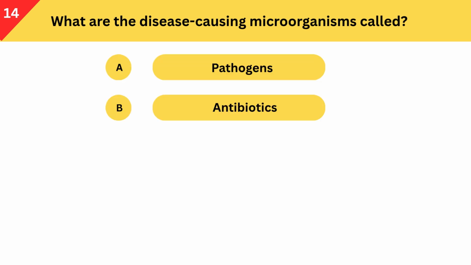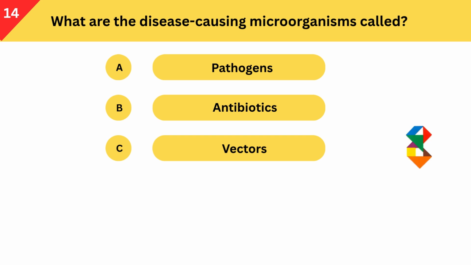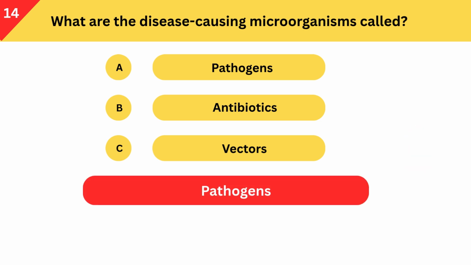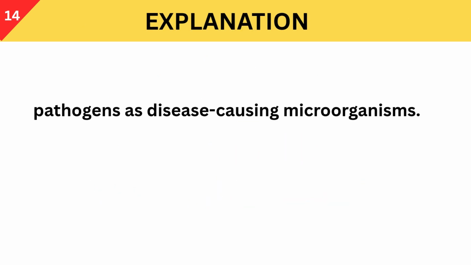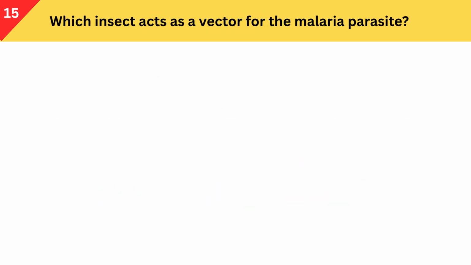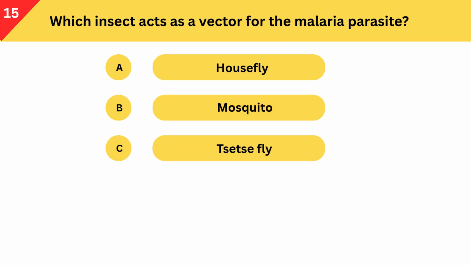What are the disease-causing microorganisms called? A. Pathogens. B. Antibiotics. C. Vectors. Correct answer is pathogens. Pathogens as disease-causing microorganisms.